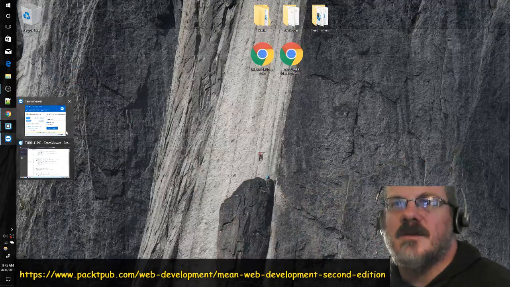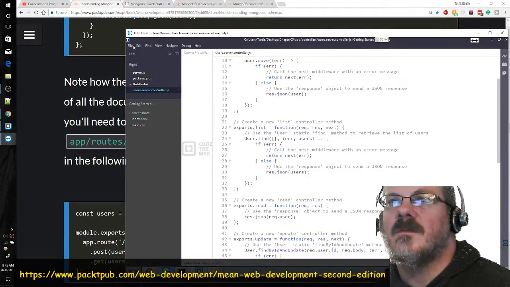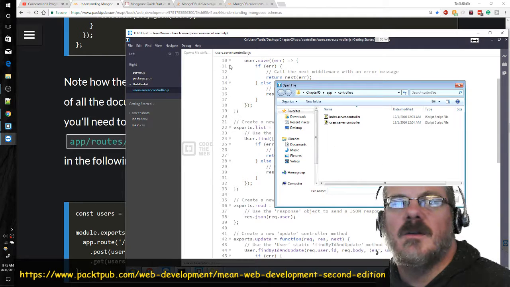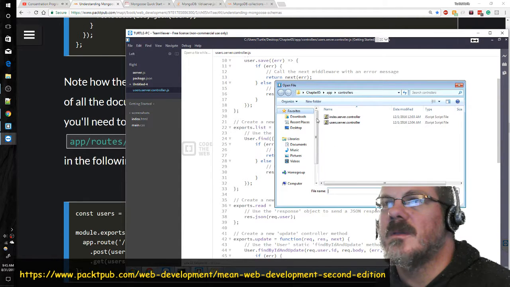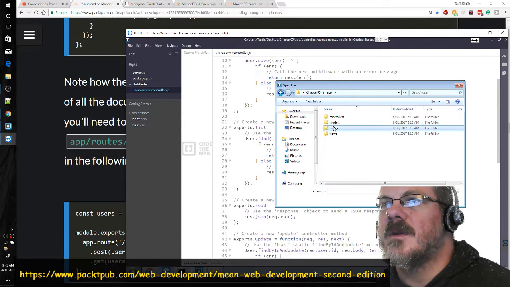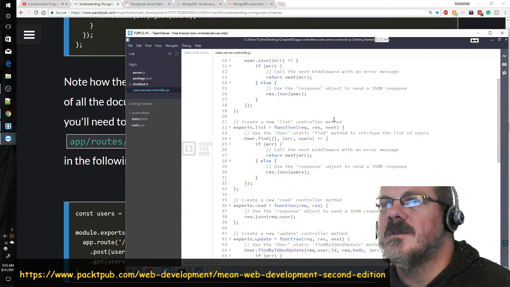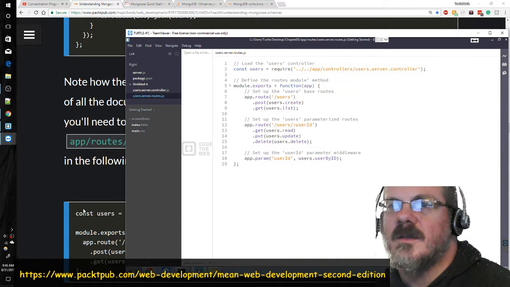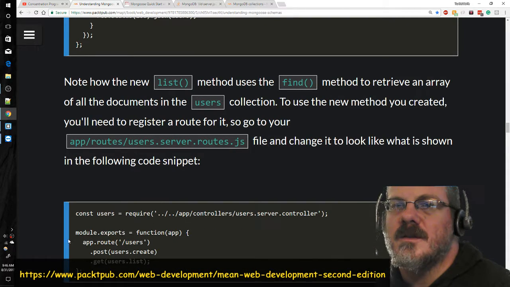App routes users. File open. App routes users. Okay, and it's saying change it to look like constant users, require. Okay, module exports.